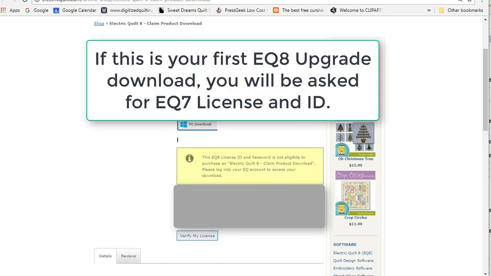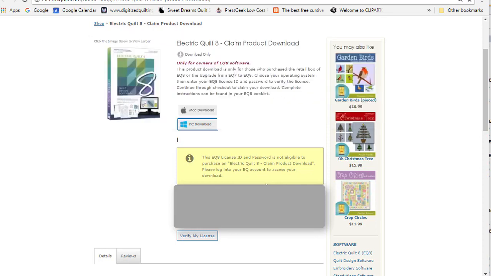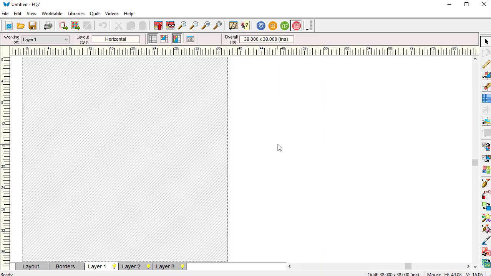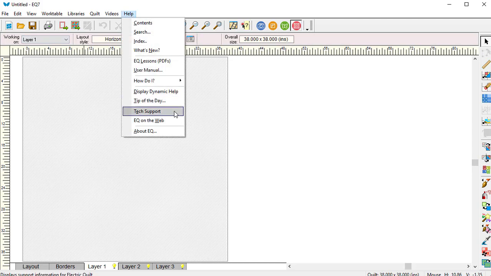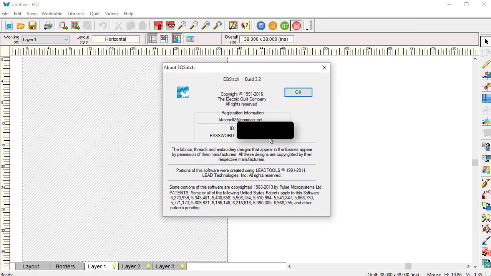Now, since I had already done this before, it basically is taking me to my EQ account to access it. If this is your first entry of your license information, it is going to ask you for your EQ7 password and login information. And to get that, you just need to open your EQ7, go to the Help section, go to About EQ, and right in the middle there is your ID and password, and that's what you'll use when it asks for EQ7 information.